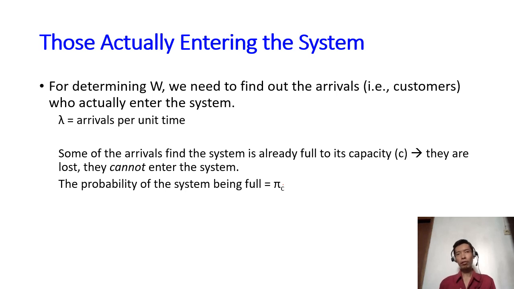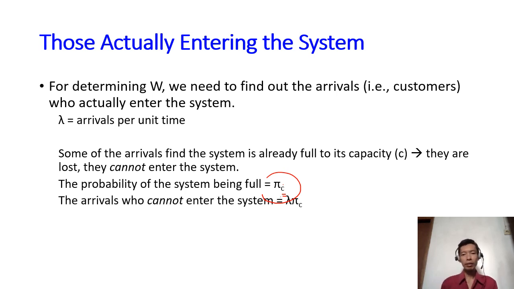Now the probability of this system being full is pi C. This pi C is the probability that we have C people already in the system, which means the system is completely full. Because this is the probability that the system is full, the customers who cannot enter the system are a pi C fraction of lambda.